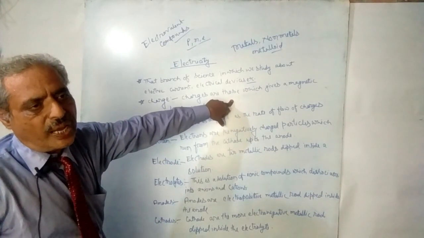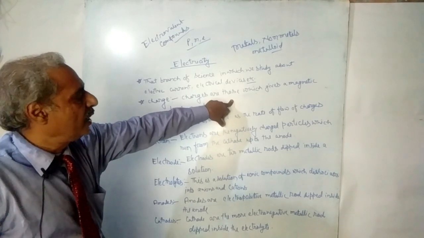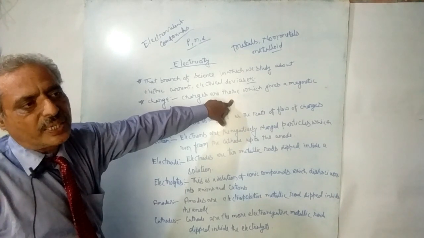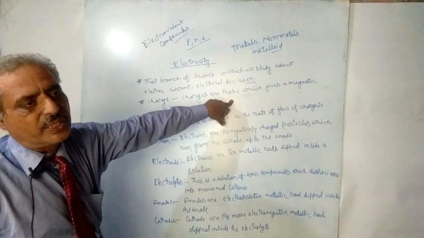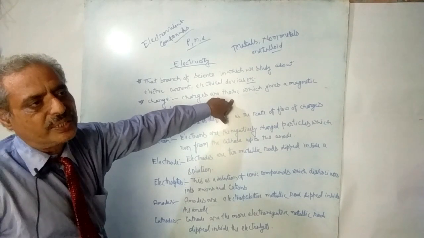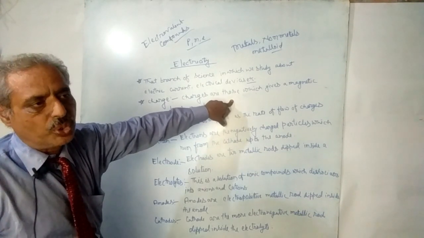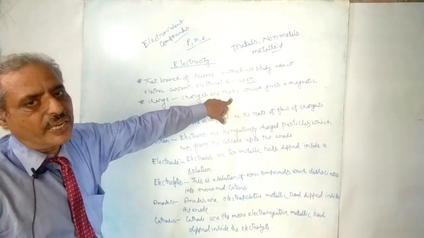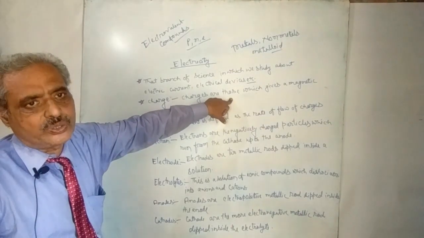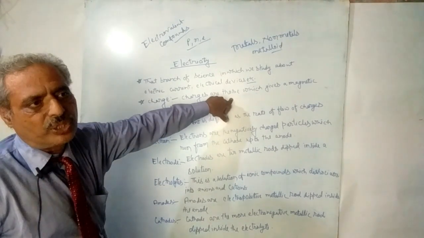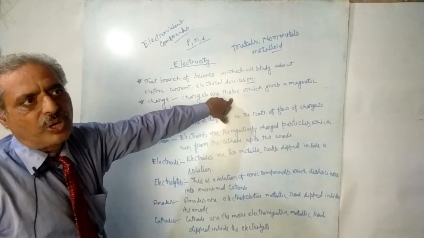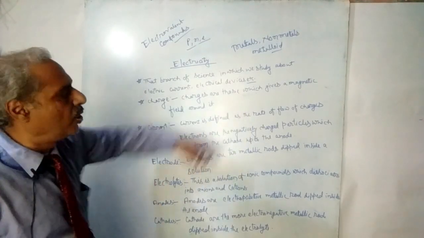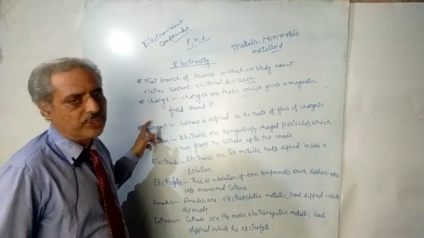So the actual thing is that electrons are moving from cathode to anode, and conventionally, in the reverse direction, electric current is produced. You can imagine electric current flows from anode to cathode, but the actual path of electrons is from cathode to anode, and the conventional current flows from anode to cathode.